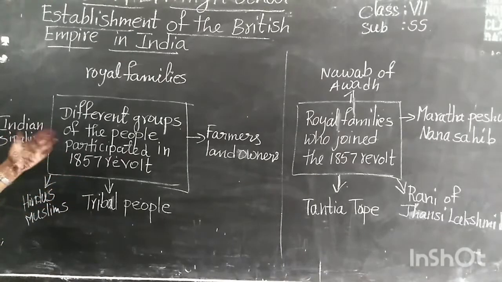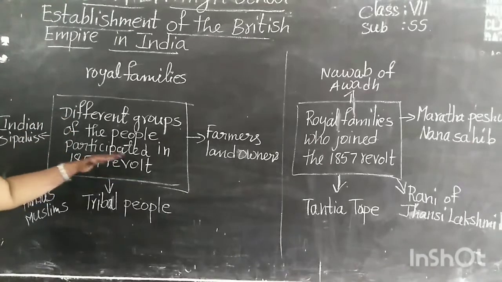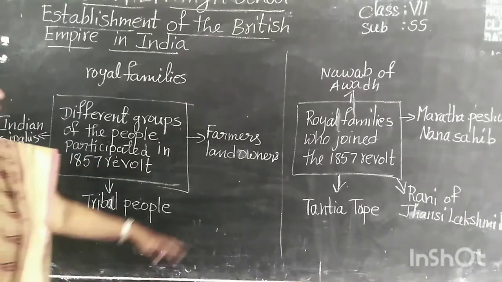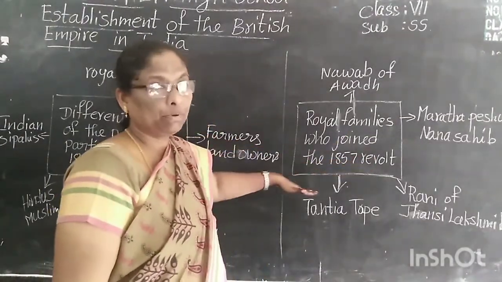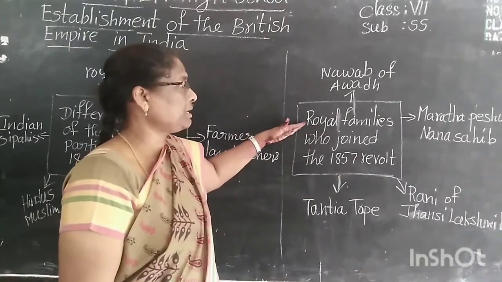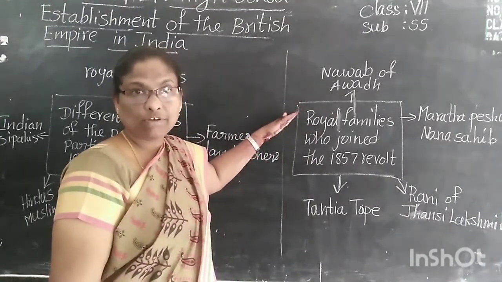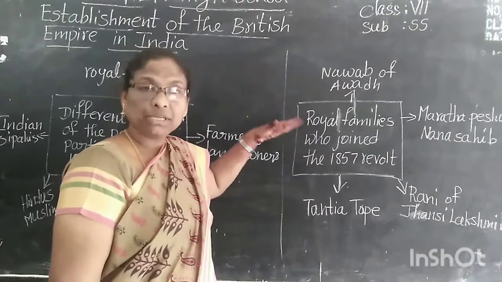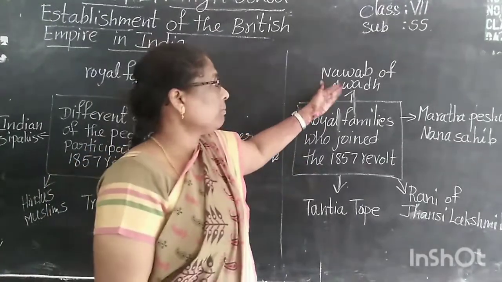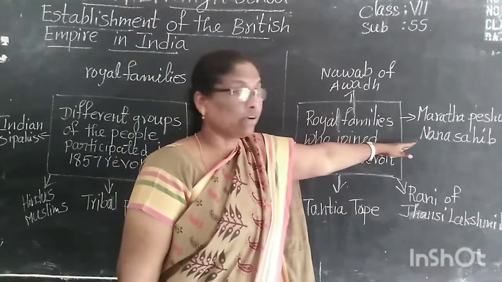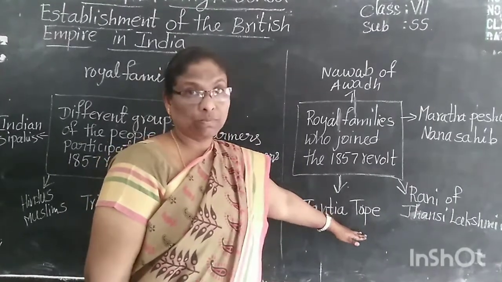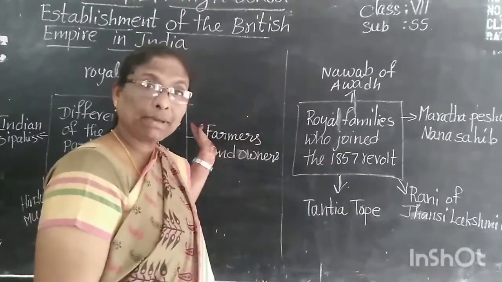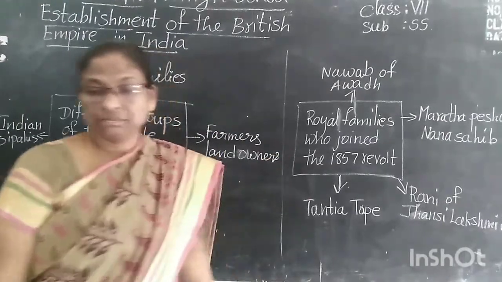They were vexed with English rule, so the 1857 revolt happened. Also see here the royal families who joined the 1857 revolt. These are the people from the royal families who participated: the Nawab of Awadh, Maratha Peshwa Nana Sahib, Rani of Jhansi Lakshmi Bai, and Tantia Tope. You have to write these two mind maps down, children.